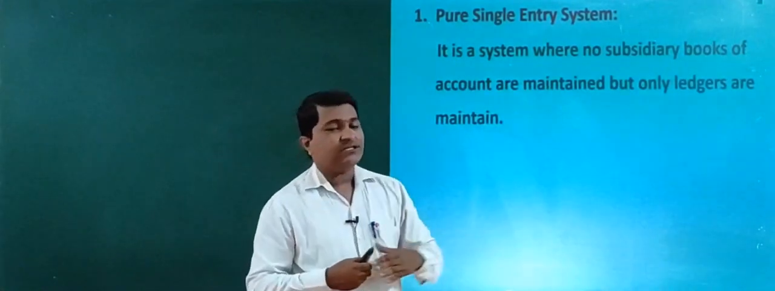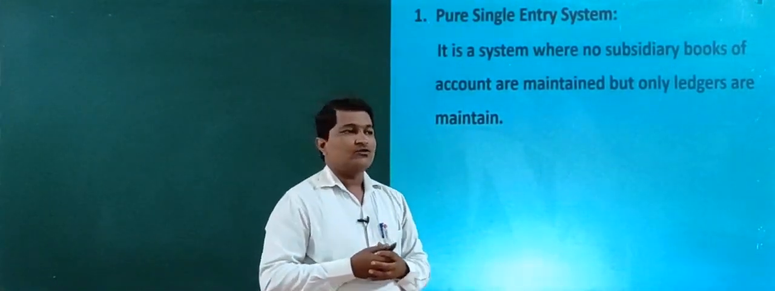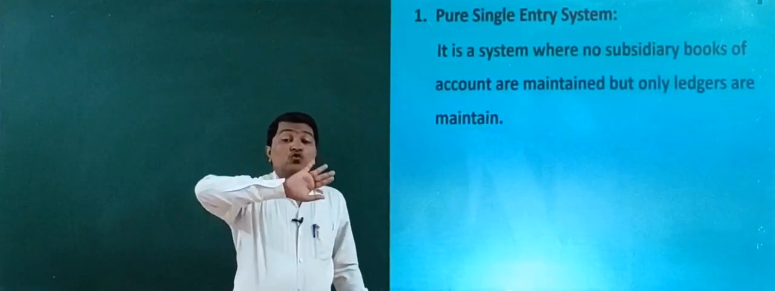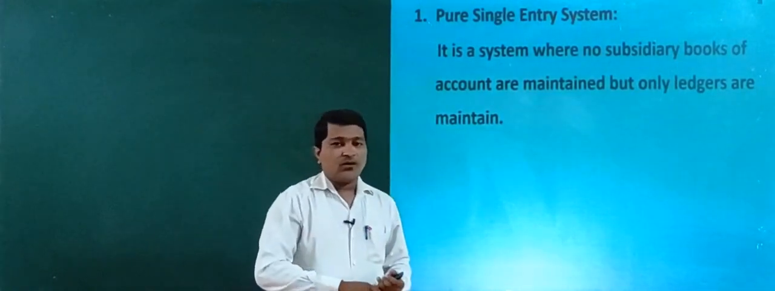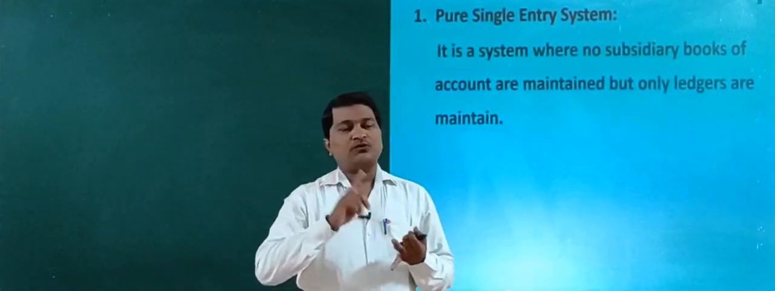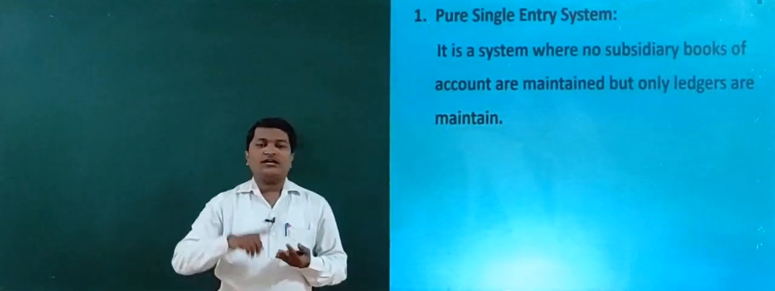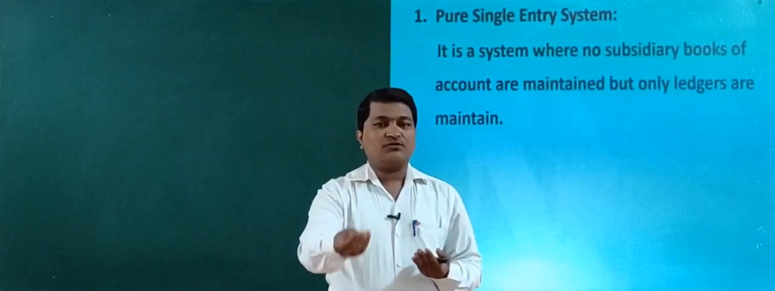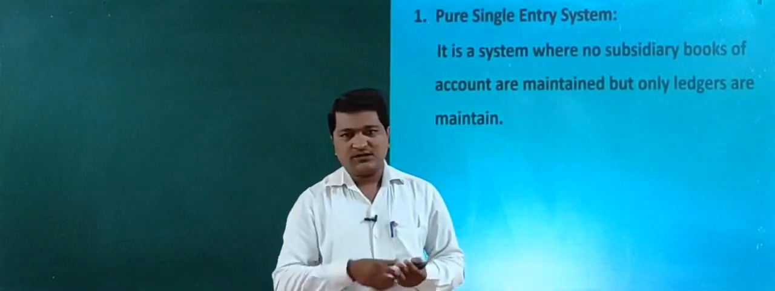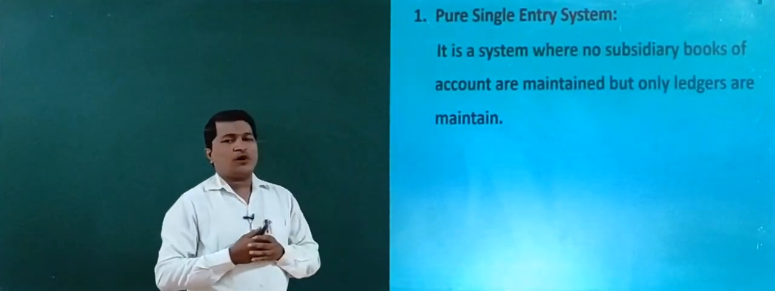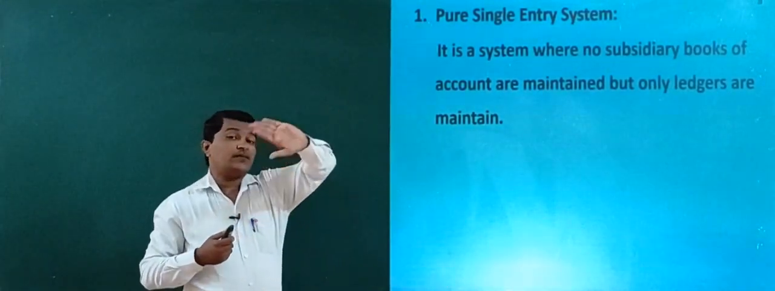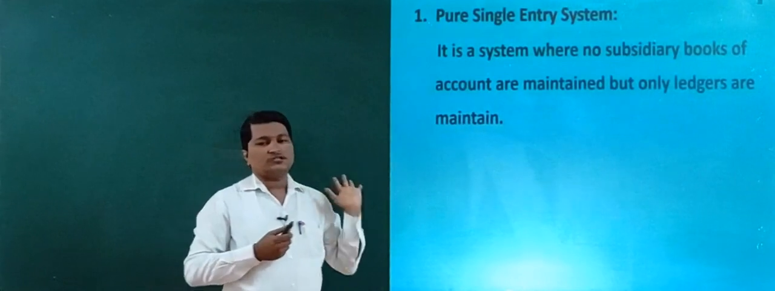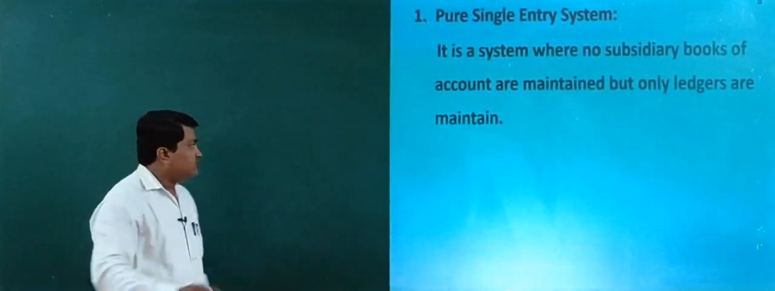As you know, ledger means debtor account and creditor account. So pure single entry system is a system where no subsidiary books are maintained. You know what the subsidiary books are? That may be purchase book, sales book, cash book, purchase return, sales return. These are some examples of subsidiary books that you already learnt in PUC first year, right? Under this system no subsidiary books are maintained, but only ledger accounts are maintained. So you can easily find here.